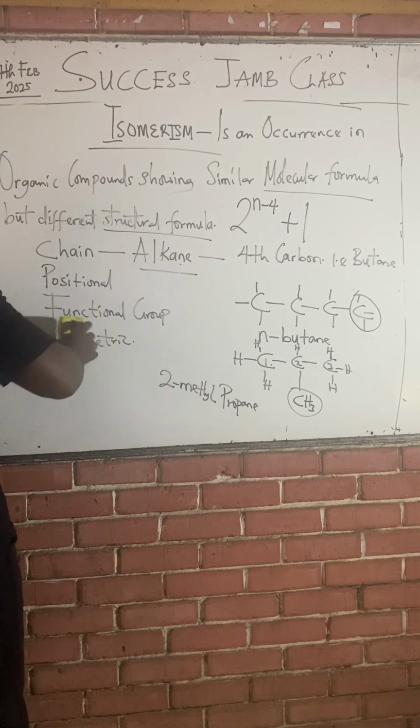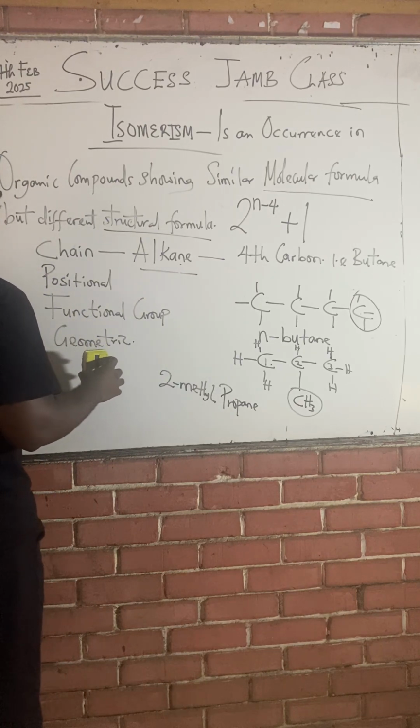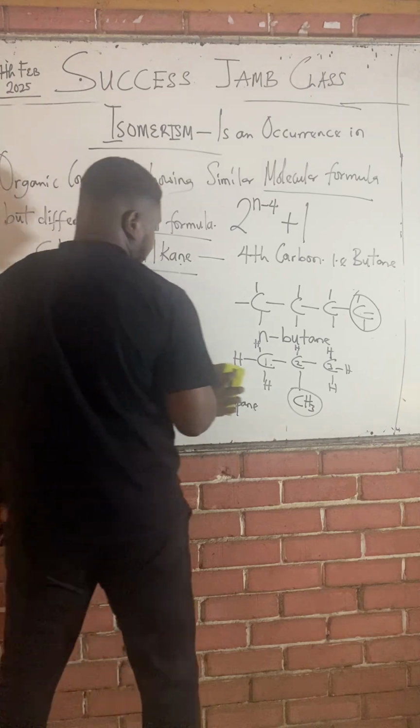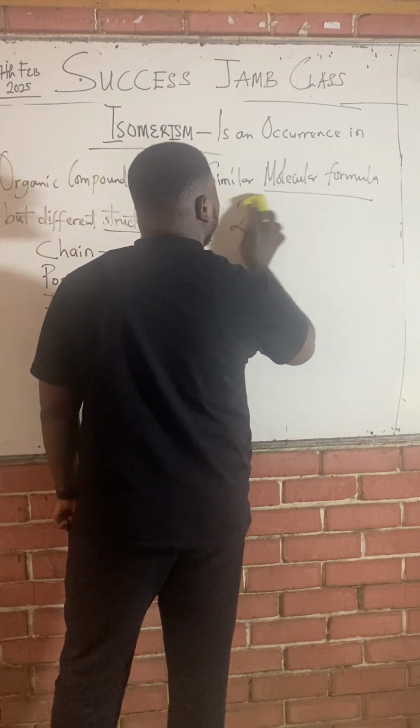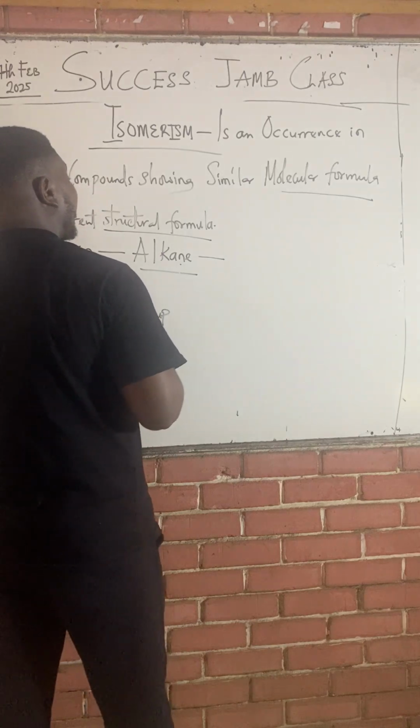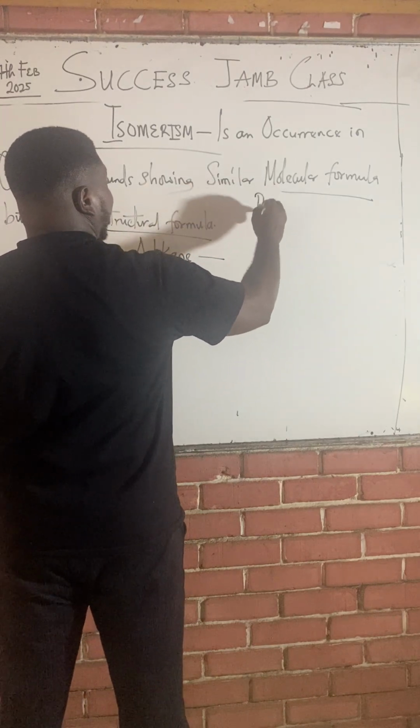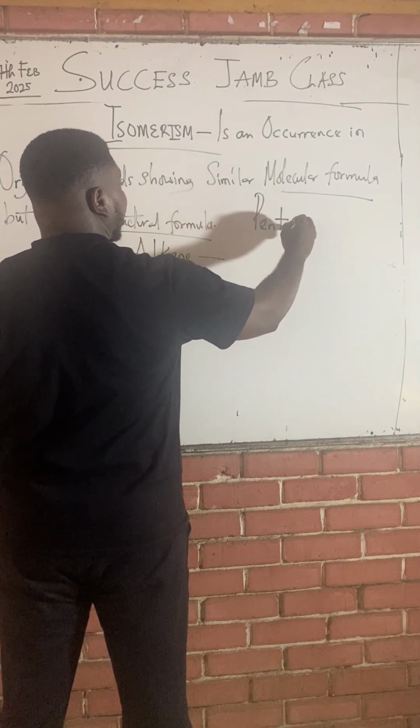Class, let's look at positional isomerism. Before we go to positional isomerism, let's still look at the isomers of pentane. How many isomers of pentane? Let's look at isomerism in pentane.